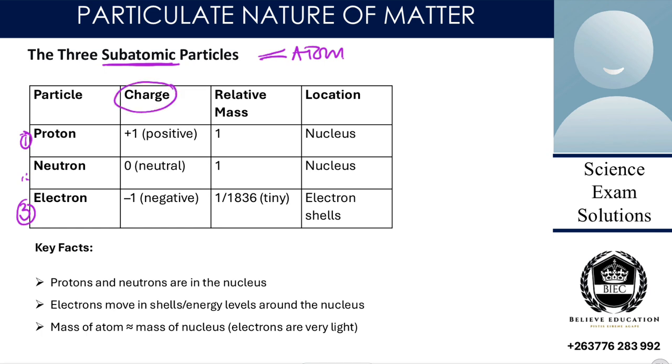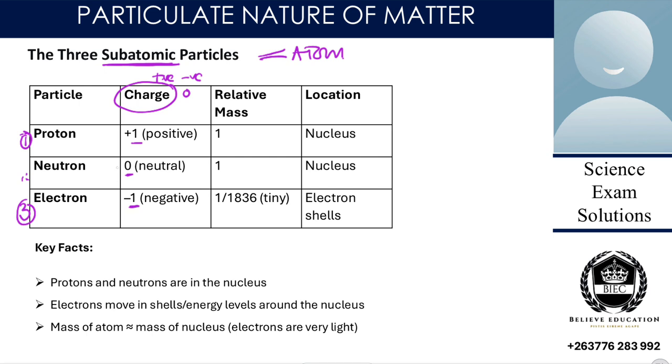A charge is either positive, or negative, or not positive and not negative, not charged, which is what, zero or neutral. So my protons have a positive charge, my neutrons are neutral, they have 0, and my electrons are negative, they have -1.